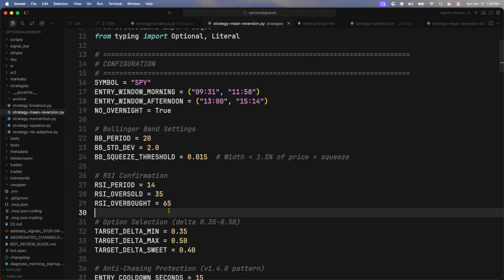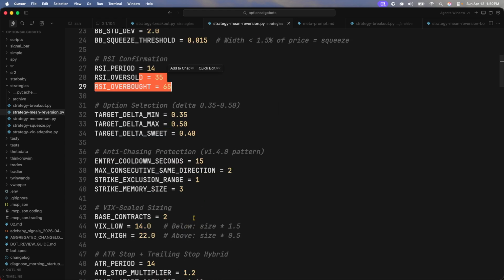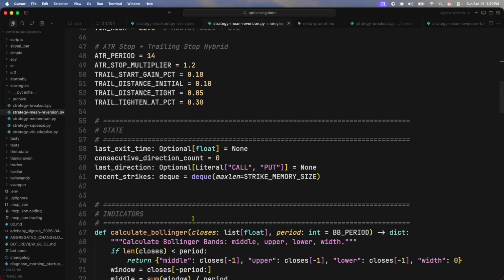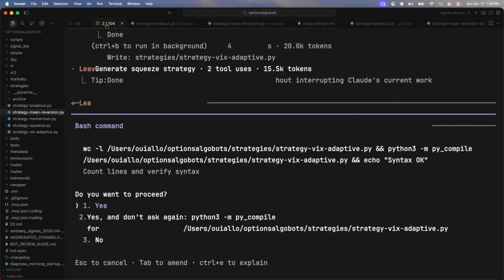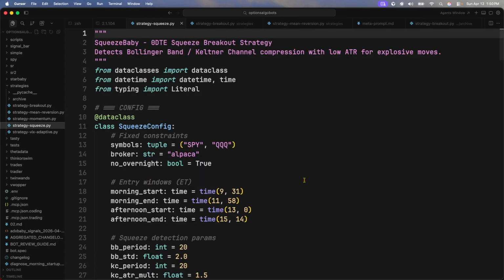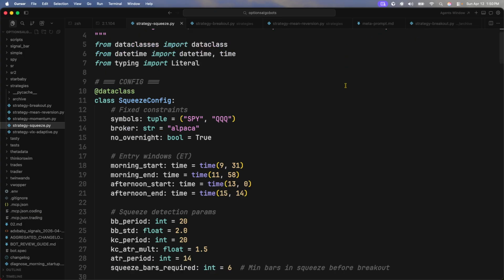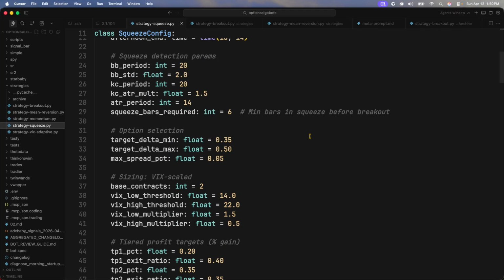RSI is still staying a little bit too long. I'm okay with the thresholds, and then min-max VIX, that's okay. So this is not bad to start, but there are just a few iterations or a few changes that I would do here. Claude is now verifying that. Let me look at this squeeze strategy. That'll be interesting, Bollinger Bands plus Keltner channel compression. I think it's just over indexing on the regular strats, and that's fine.